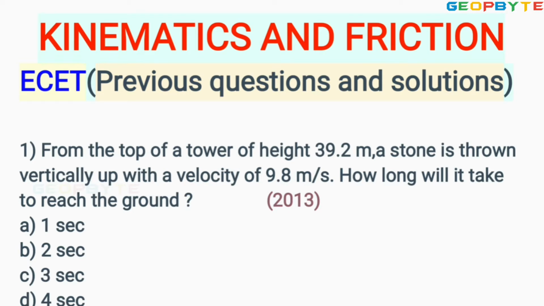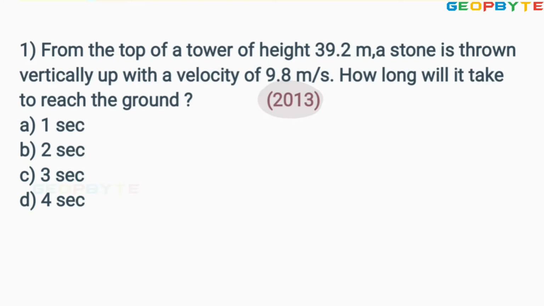Look at the very first problem, which was given in 2013. From the top of a tower of height 39.2 meters, a stone is thrown vertically up with a velocity of 9.8 meter per second.